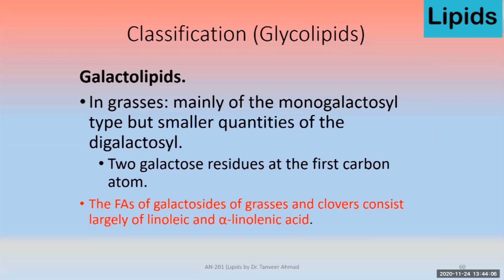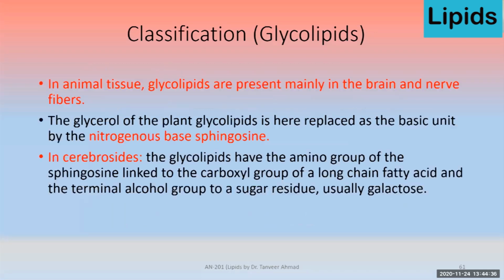In grasses, they are mainly monogalactosyl type, but smaller quantities of digalactosyls are also present, where there are two sugar residues at the first carbon atom. The fatty acids of galactosides of grasses and clovers consist largely of linoleic and alpha-linolenic acid. So these two fatty acids, linoleic and alpha-linolenic acids, are common in grass galactolipids.